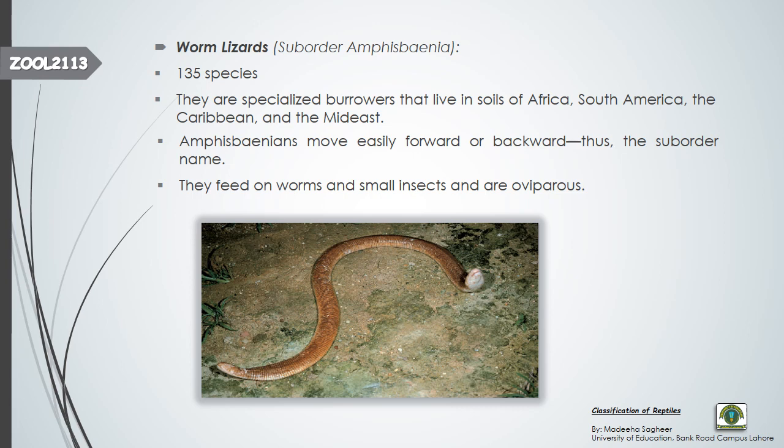They got the name of the suborder Amphisbaenia because it means that they can move easily forward and backward. In the forward direction and in the backward direction they can easily move. This is what gives the name to their suborder. These are oviparous, meaning they reproduce by laying eggs that hatch outside of the body, and they feed on other small worms and small insects.